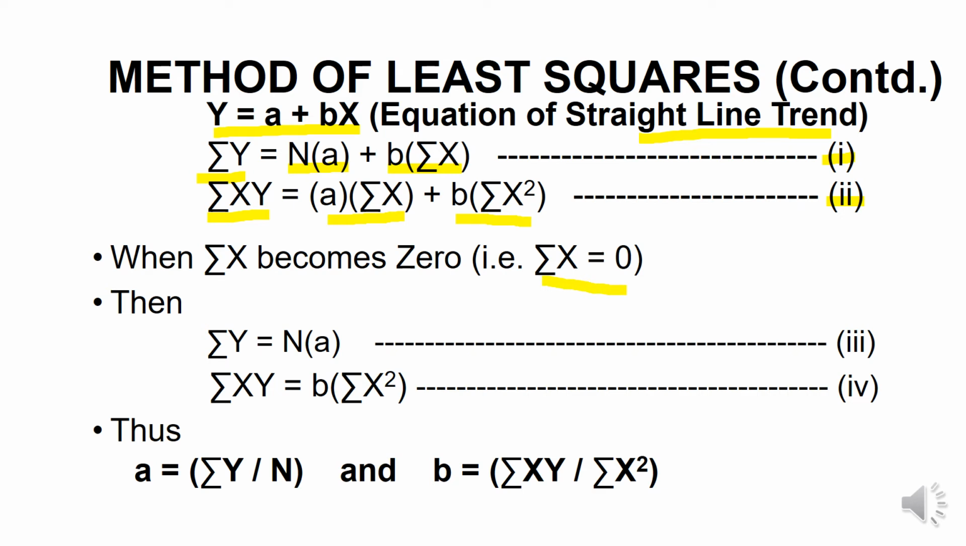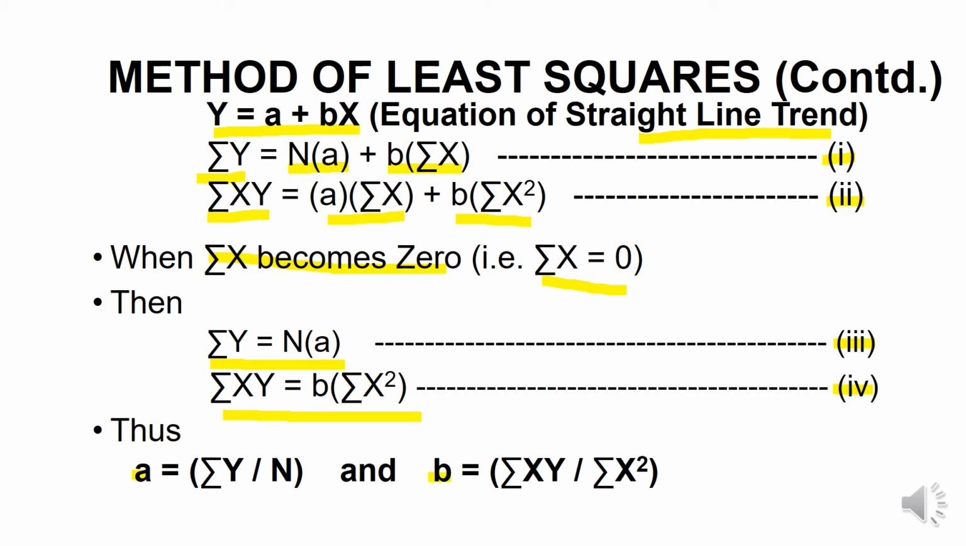When summation x becomes 0, the first equation gets simplified into summation y is equal to n times a, and the second equation gets simplified into summation xy is equal to b times summation x square. Students, kindly note that if you can solve equation 3 and equation 4, then you will be able to derive the value for a and the value for b respectively.